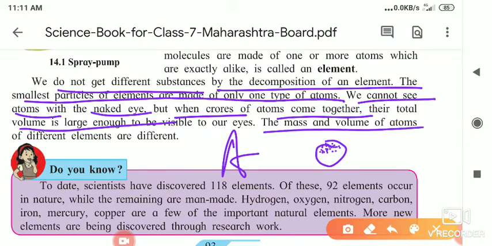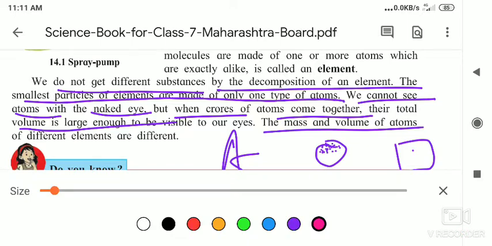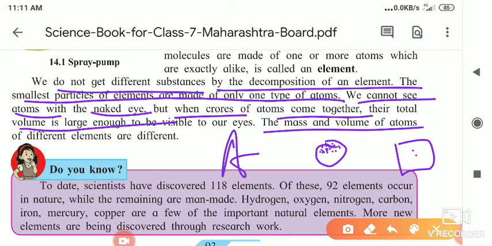Suppose I took one drop, shown here in this square. That drop also has crores of atoms. I will show it with a different color so you understand. This pink drop I have shown contains crores of atoms, and then we can see it. The mass and volume of atoms are different, and elements are different.